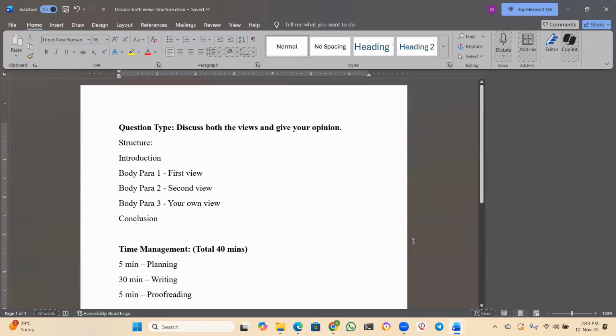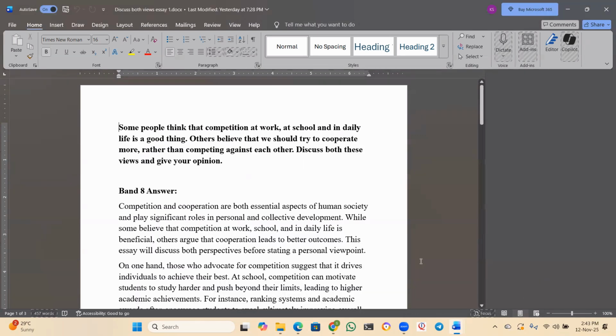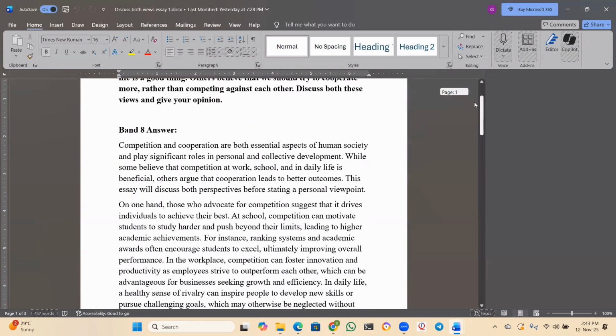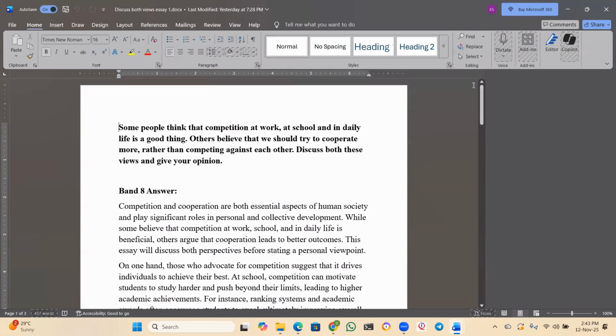Now, without wasting any time, let us move to the example question. This question I took from one of the Cambridge books, and I have written a sample answer for that also. This answer I'll show you, and I'll discuss everything in detail. Don't be in a hurry. Yes, let us start now.